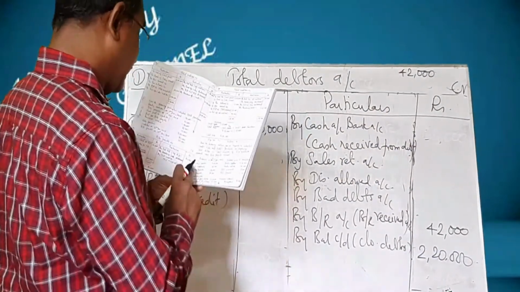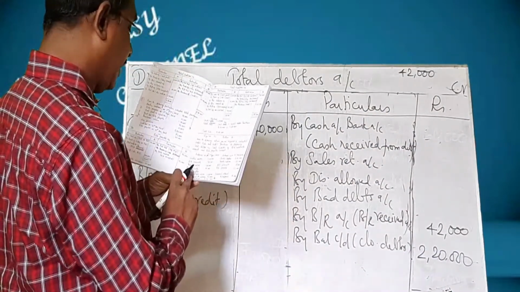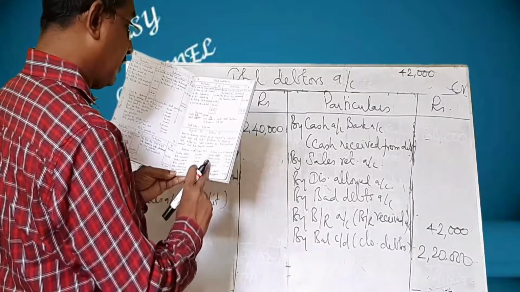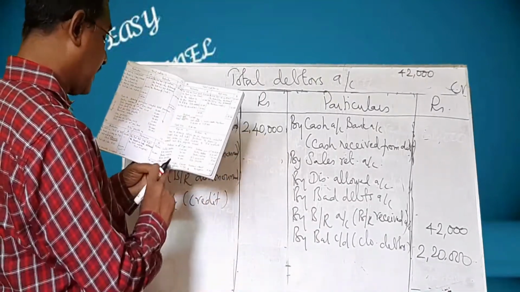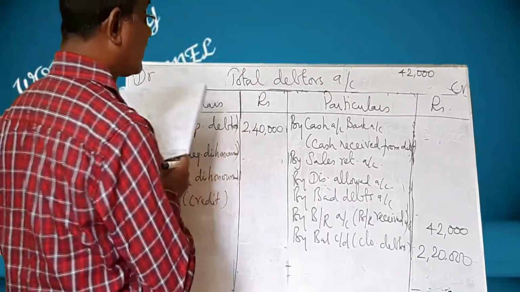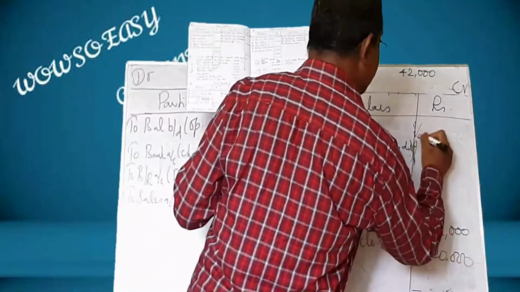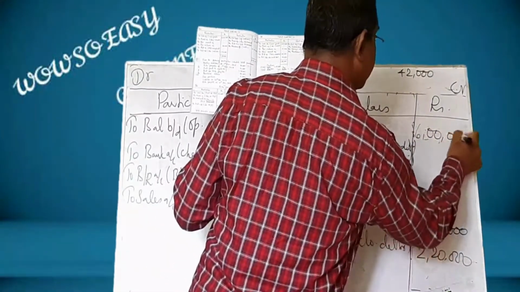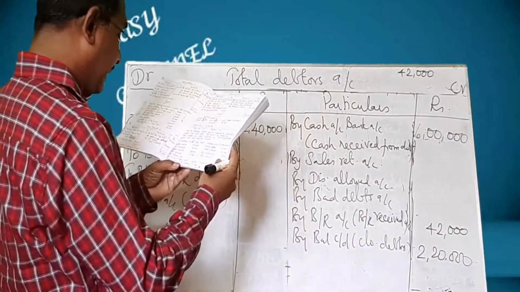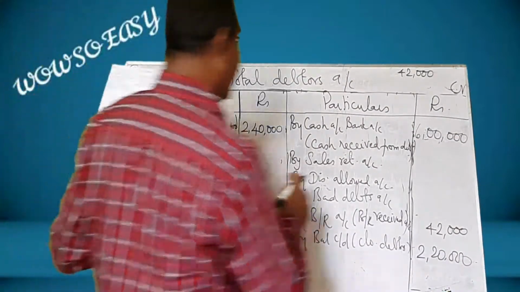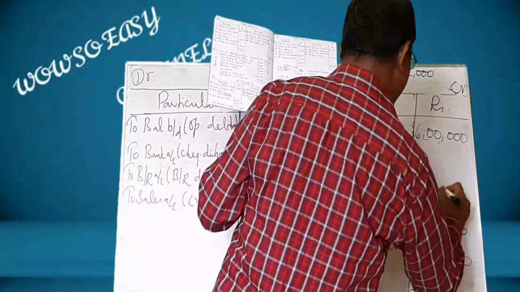Cash received from debtors 6 lakhs. And discount allowed to customers 25,000. Discount allowed 25,000.